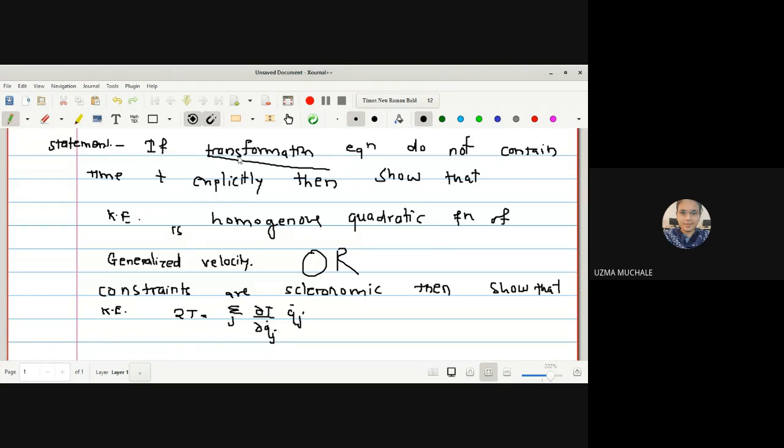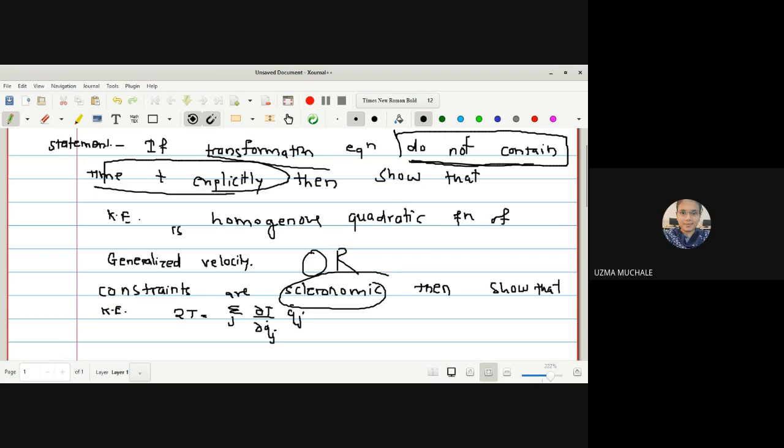or we can say it is a scleronomic system, then show that the kinetic energy is a homogeneous quadratic function of generalized velocity. Or in another way, you can write the same statement. Instead of saying does not contain the time t explicitly, you can simply say it is scleronomic.